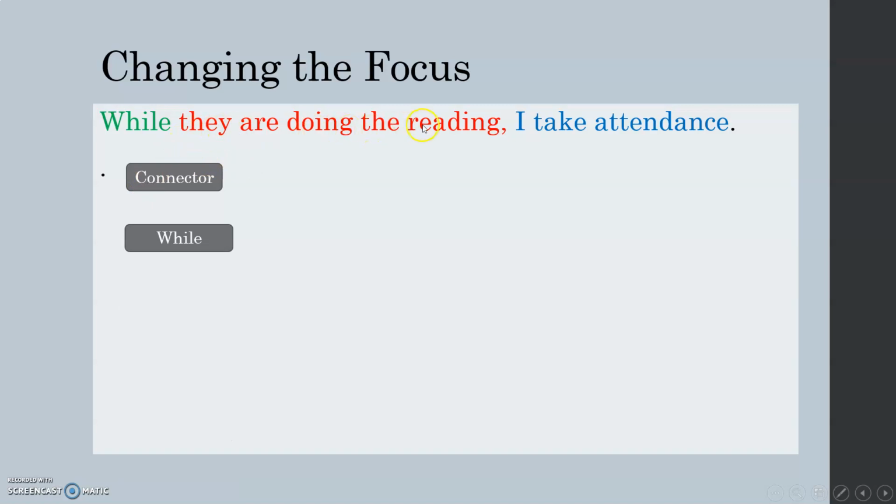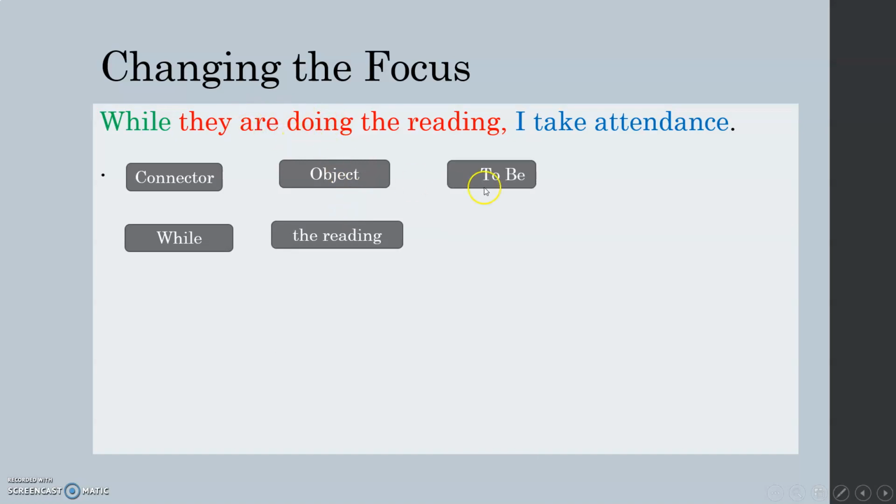Now I'm going to deal with the next part. They are doing the reading. I need an object. Here's my verb. Here must be my object: the reading. Now I'm going back to the verb, and I'm asking myself, how do I say to be in this tense?